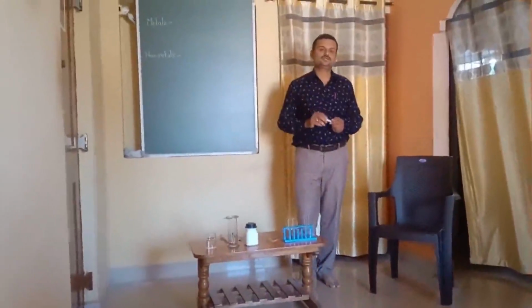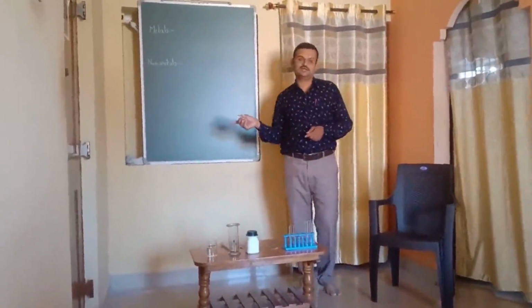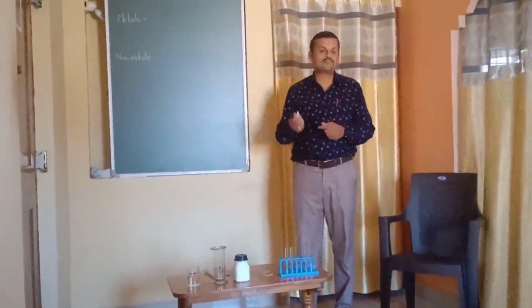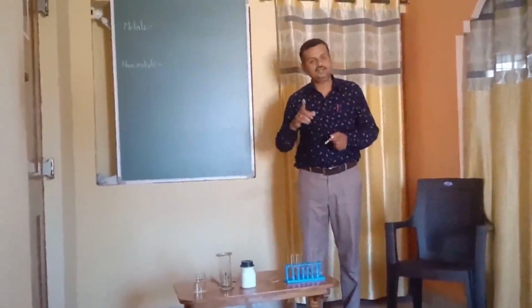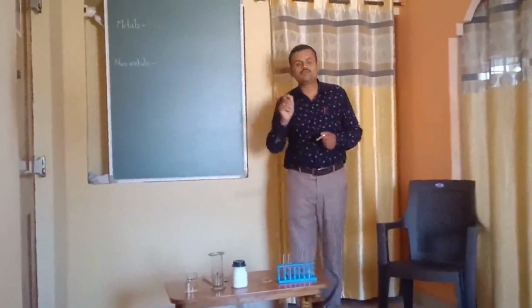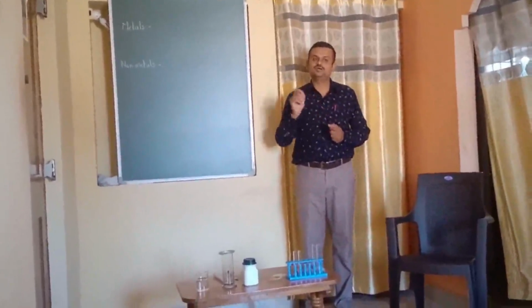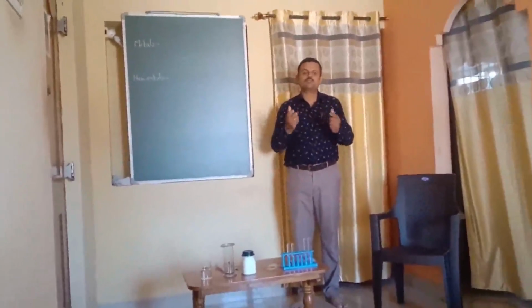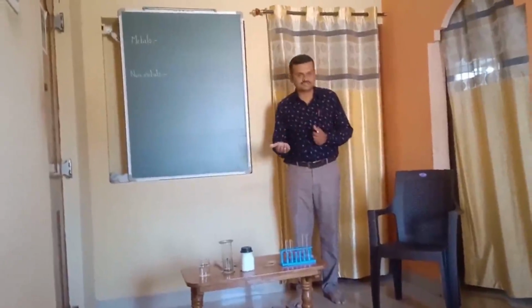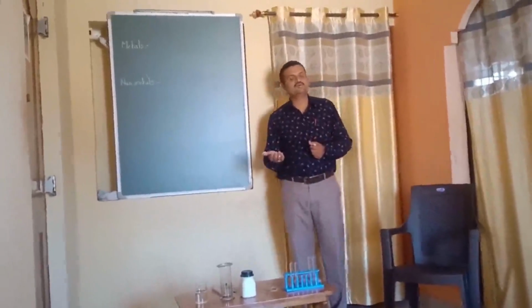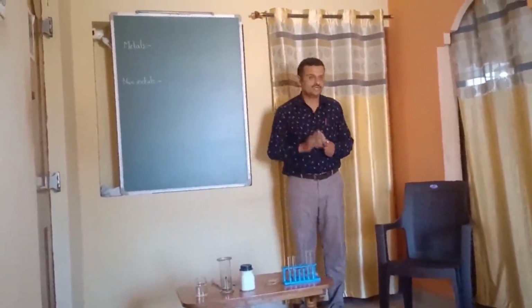Yes, dear students, today we will start the chemical properties of metals and non-metals. Already what we have studied up to now are the physical properties of metals and non-metals. Physical properties are the hardness. Metals are very hard, whereas non-metals are brittle in nature.